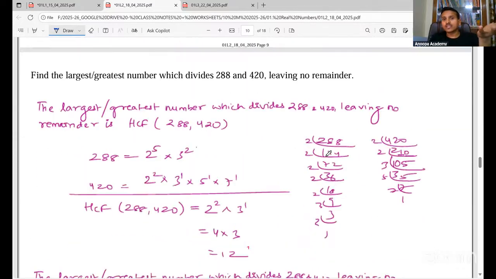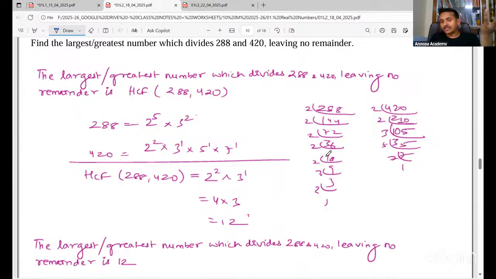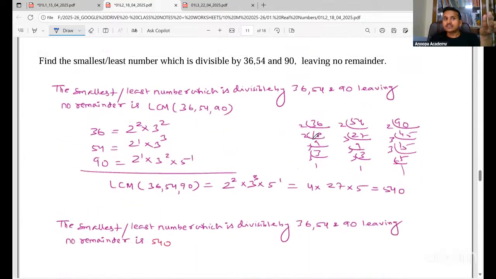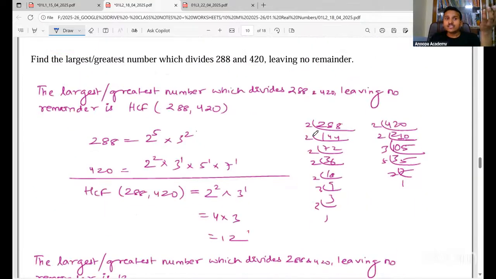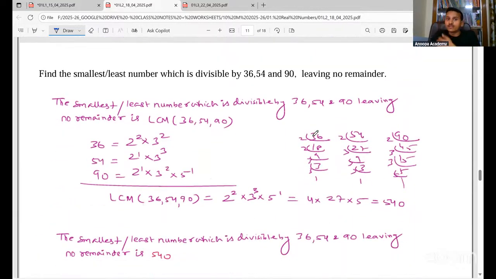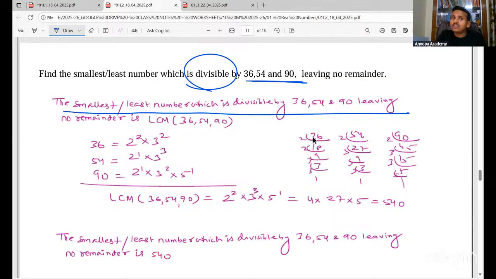Here is another question you can use for practice. Similar concept, numbers have changed. Next, find the smallest number which is divisible. See, here largest, here smallest. LCM is divisible, so the smallest number which is divisible is the LCM of these three. So you write that as the first line: the smallest number which is divisible by these is the LCM. Then you find the LCM, and whatever answer you get, you write the conclusion. Clear, everyone?